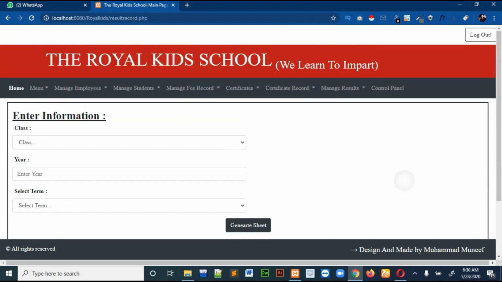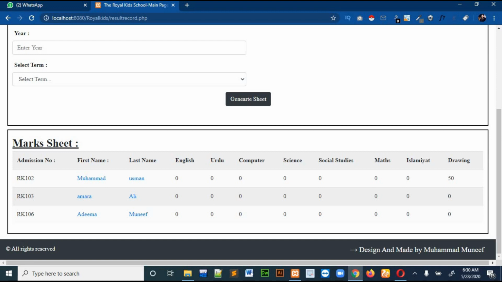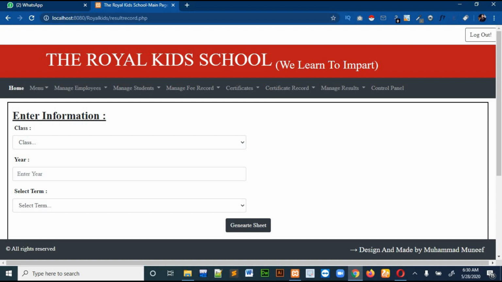The next thing I want to show is the result record. If you want to see the result record, just enter the filters again, and it will take you to the records. You can also take a print of this sheet, if you want to tally the record, as it is hard to tally records by looking at the computer screen. So you can take the hard copy of this page and tally it with the sheet you have, so all the mistakes will get cleared. I had made this sheet for that purpose. So this is all for this project.